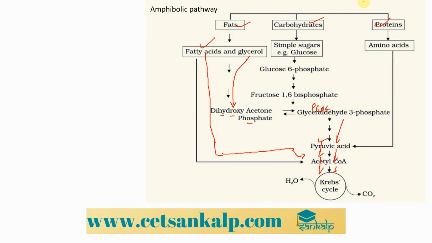Not only carbohydrates and fats, but we can even use protein as a respiratory substrate, right? Here proteins are broken down into amino acids, and these amino acids are later converted into pyruvic acid, which then enters the Krebs cycle by being converted into acetyl CoA.